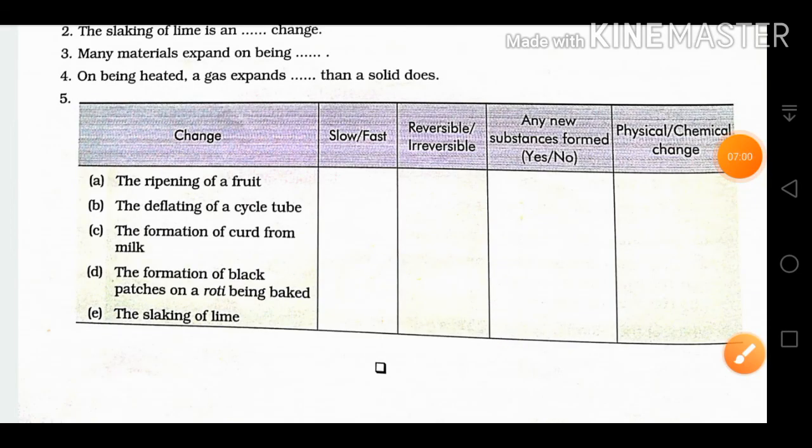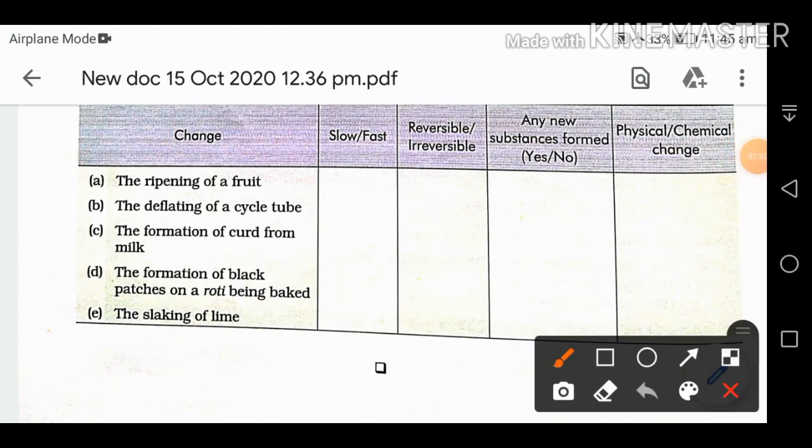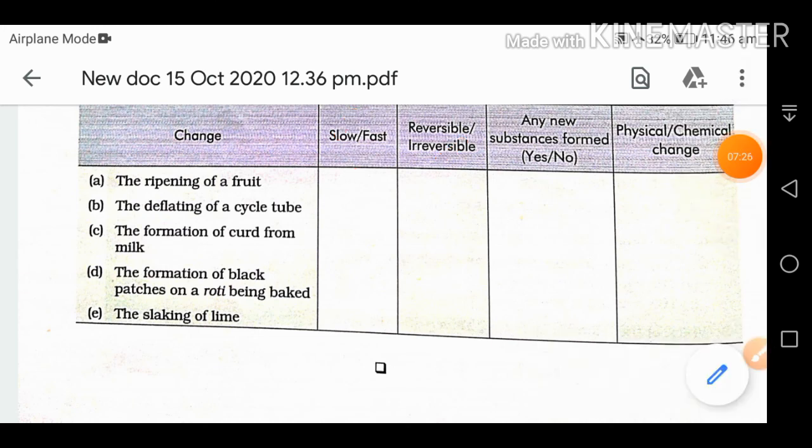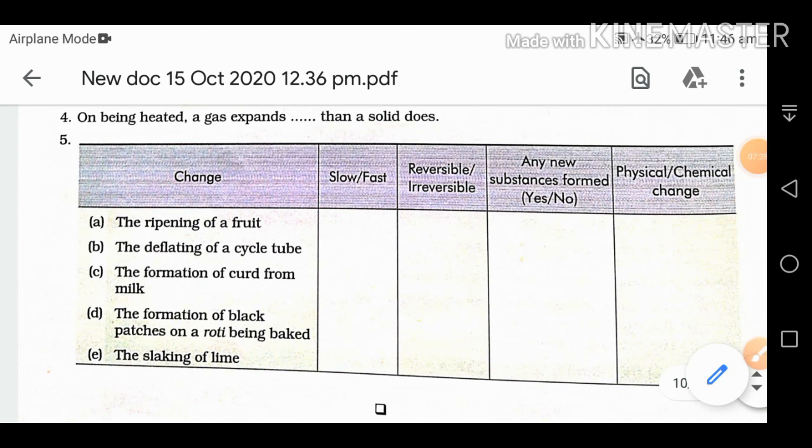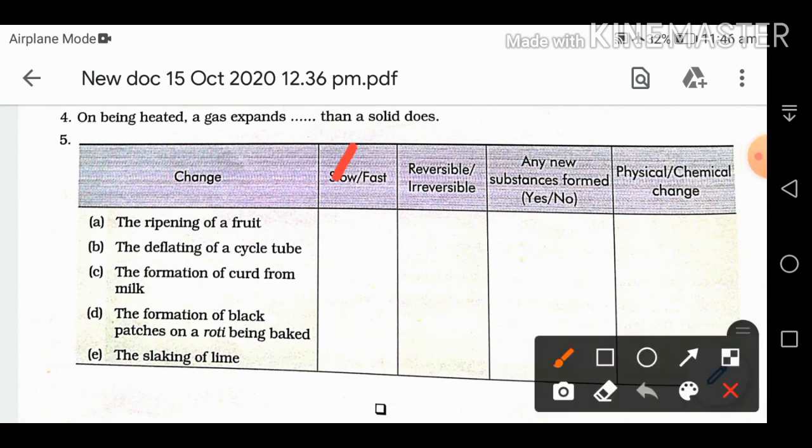Then the fifth one, I think everyone can do by themselves. You have to tell whether the change is slow or fast, reversible or irreversible, whether any new substance is formed, yes or no, physical change or chemical change. I am explaining one. The ripening of fruit, it is a slow change, it is an irreversible change, any new substance formed, yes, a new substance is formed, and it is a chemical change. When there is a chemical change, a new substance will form.